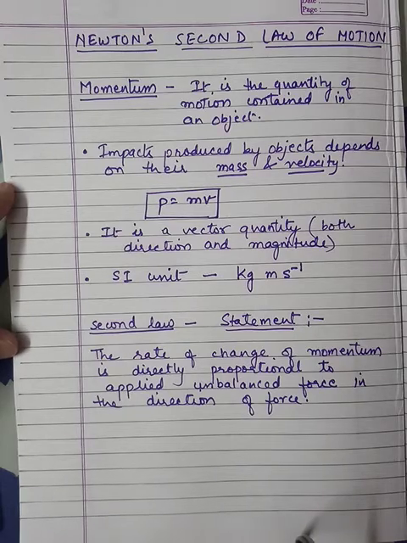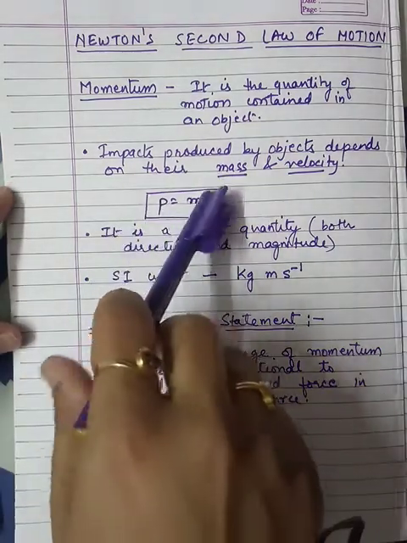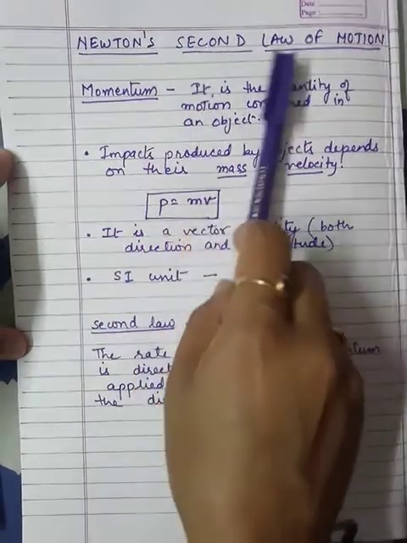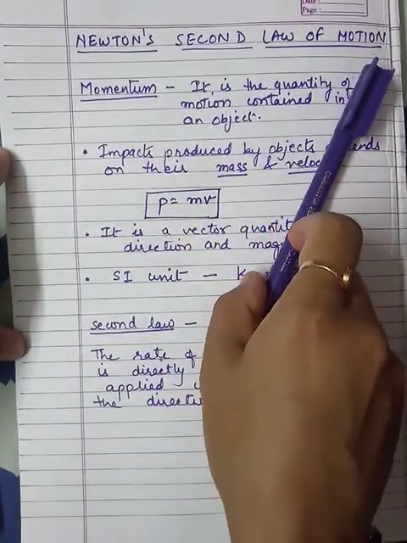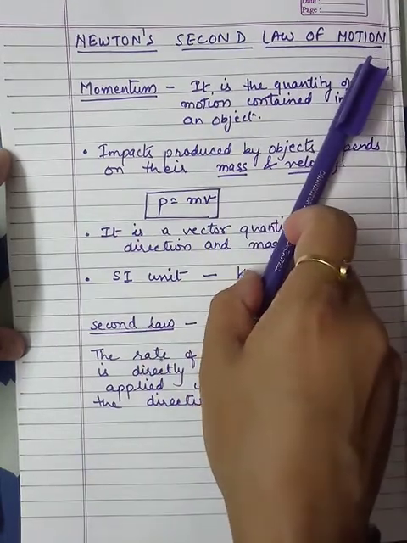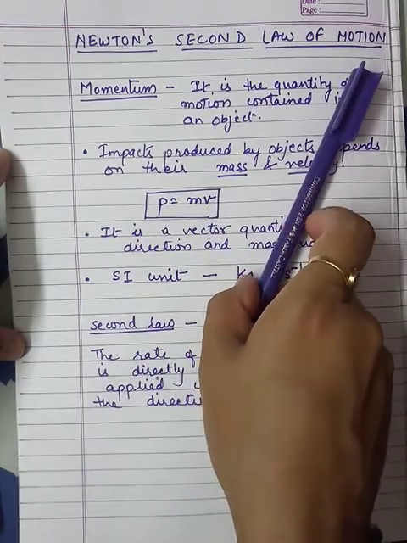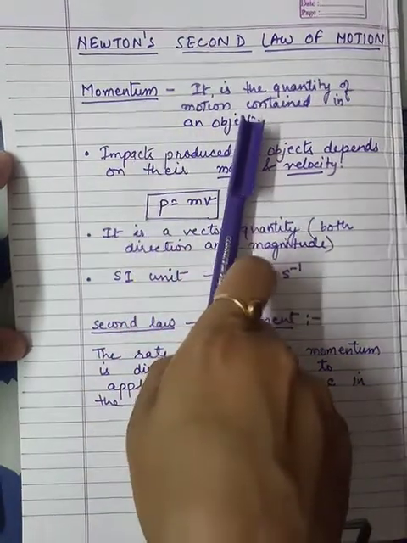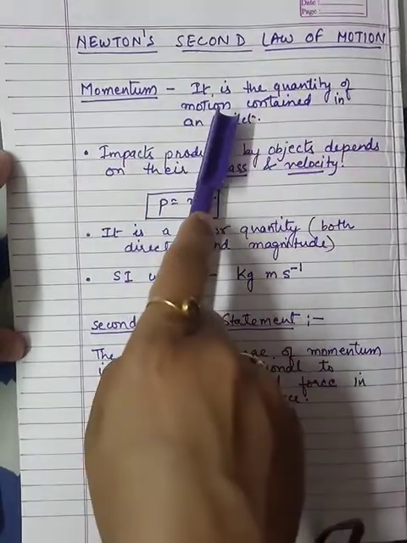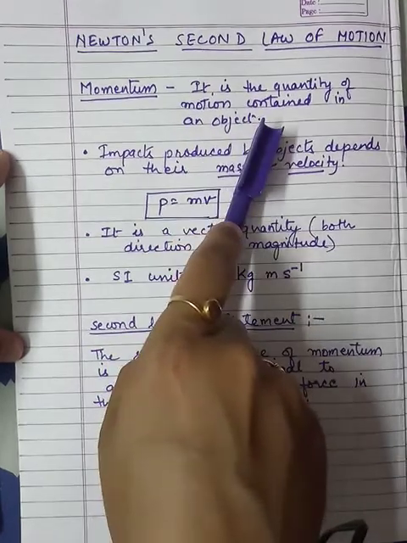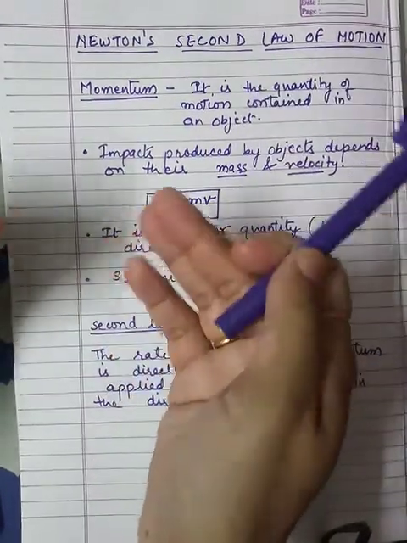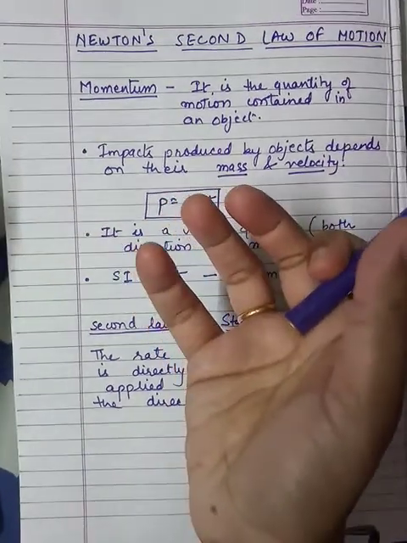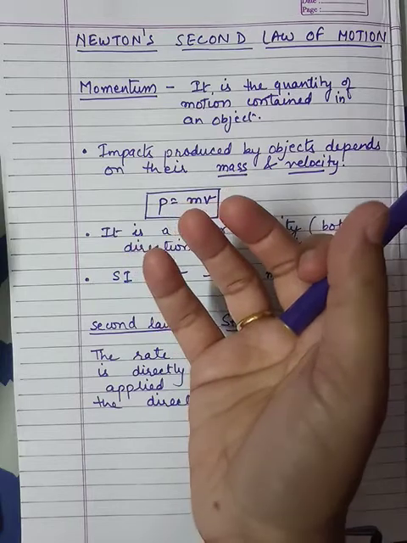So now we have to continue with our next topic, that is Newton's second law of motion. To study Newton's second law of motion, we have to understand an important term which is known as momentum. It is defined as the quantity of motion contained in any object. That means if an object is moving, then how much motion we can consider in that object.